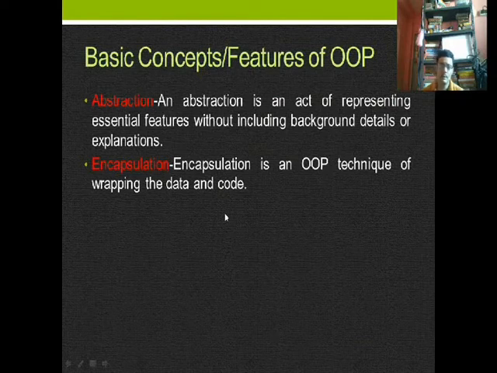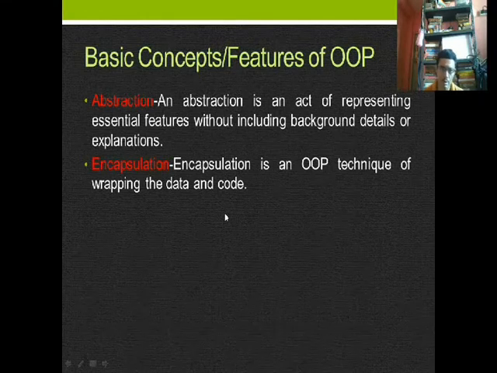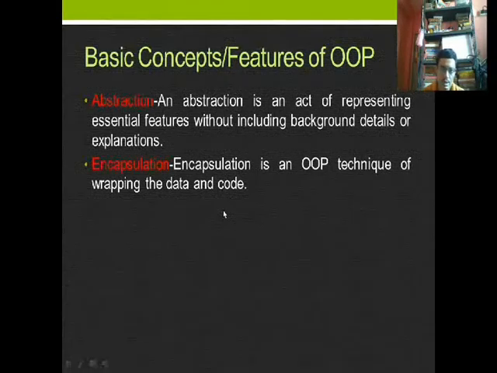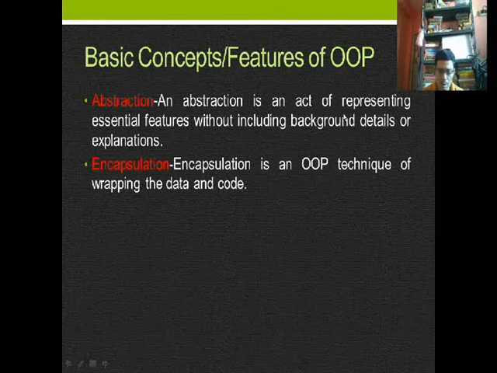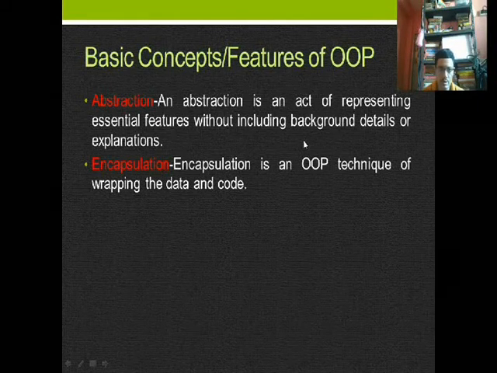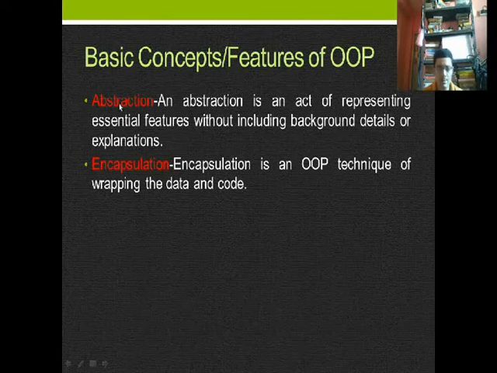Now, basic concepts and features of object-oriented programming. There are 4 main pillars of object-oriented programming. We will discuss them one by one. One is abstraction. Abstraction is an act of representing essential features without including background details or explanations. We will show the essential features, but we will not reveal the background details or explanations. This is called abstraction.